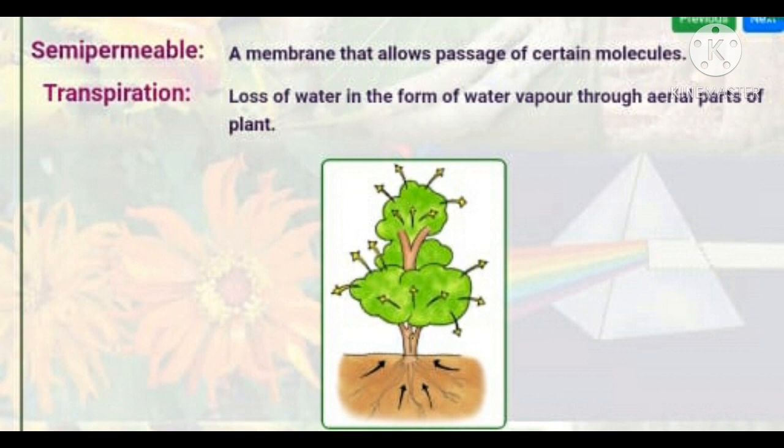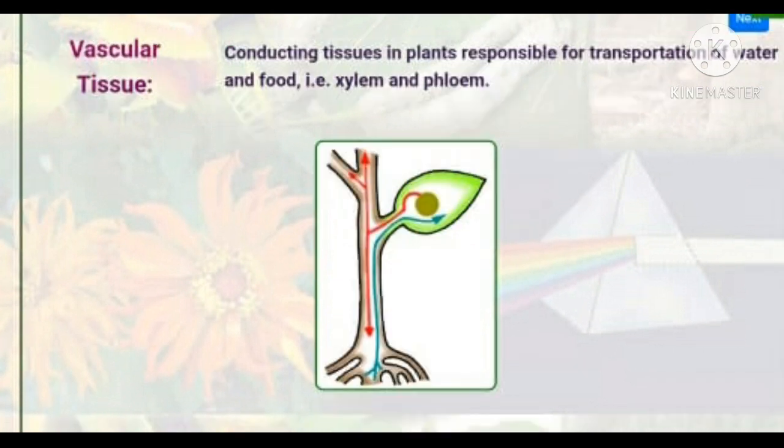Children, you can see here in the picture, the water is lost from the aerial part, that is the leaves of the plant, in the form of water vapor. So the transpiration takes place, and this causes water to pull up from the root to the aerial parts.